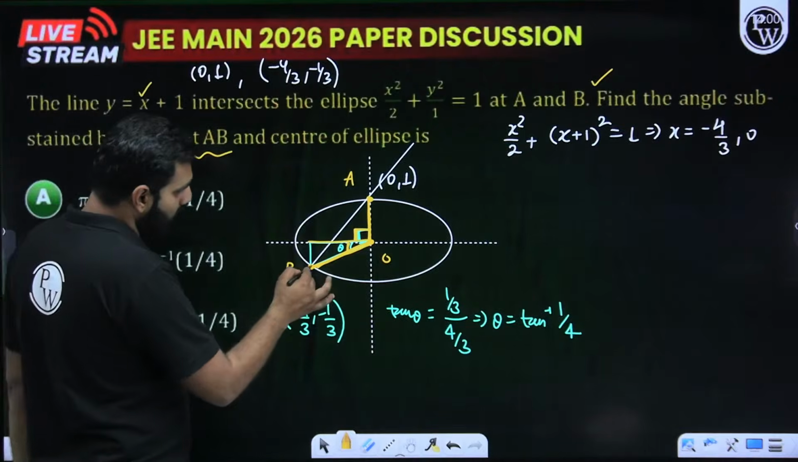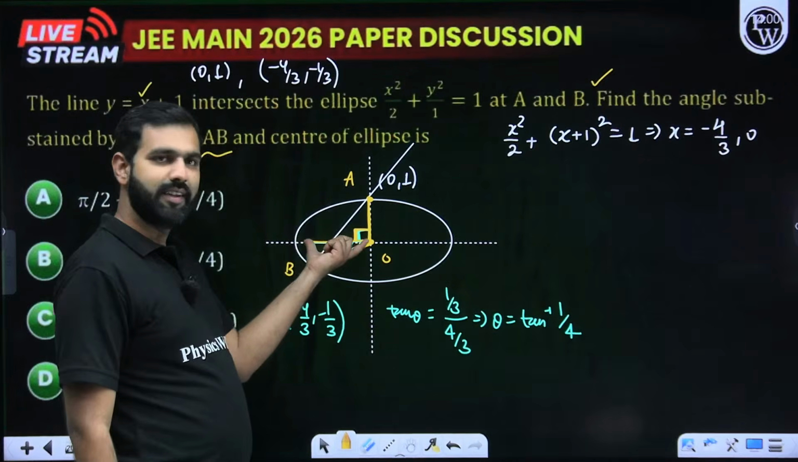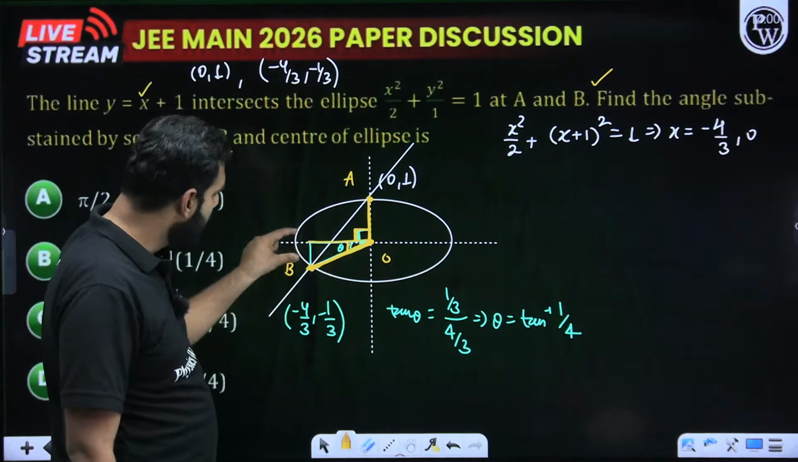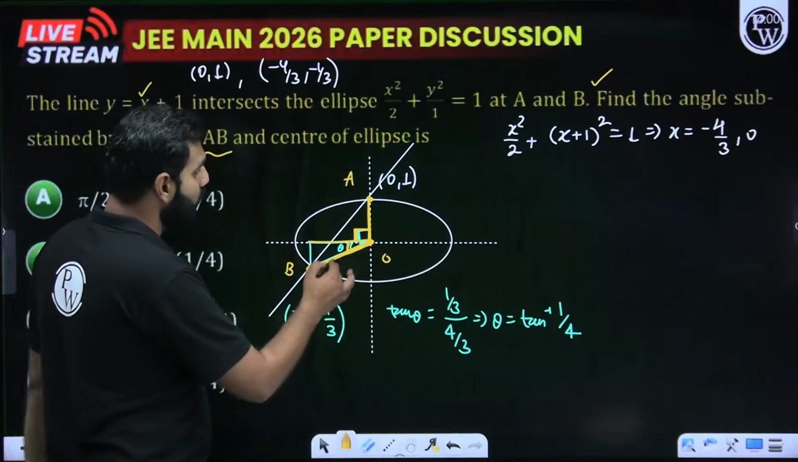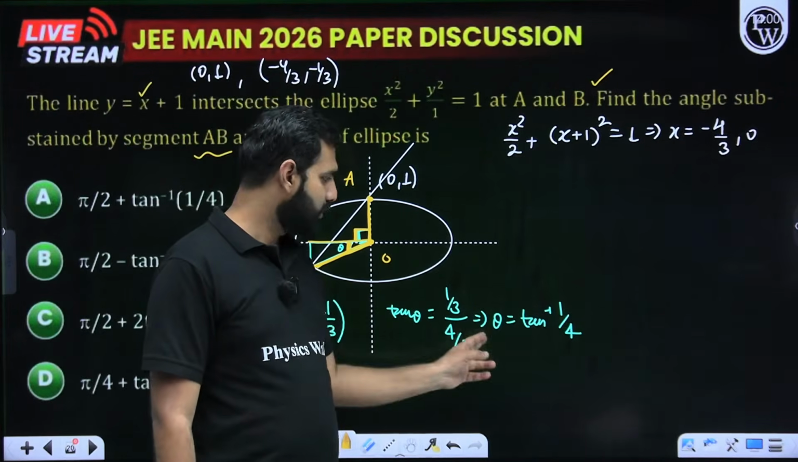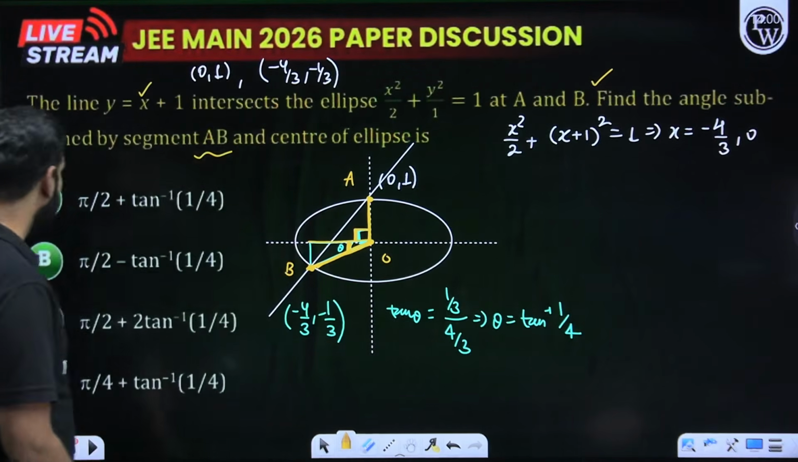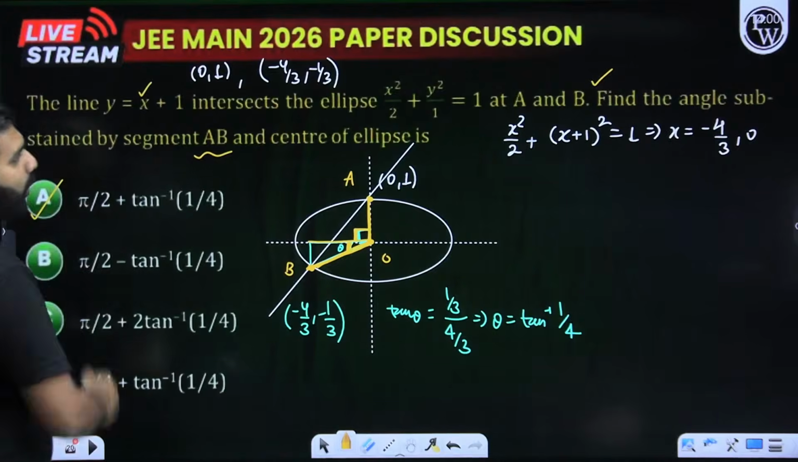See, I know the coordinates of point B are minus 4 by 3, minus 1 by 3. So in terms of distance, the base of this triangle is 4 by 3. The height of this triangle is 1 by 3. So how will you define tan theta? Will you not say tan theta will be perpendicular upon base? So theta we receive as tan inverse 1 by 4. The job is done. Your answer will be pi by 2 plus tan inverse 1 by 4, option A.